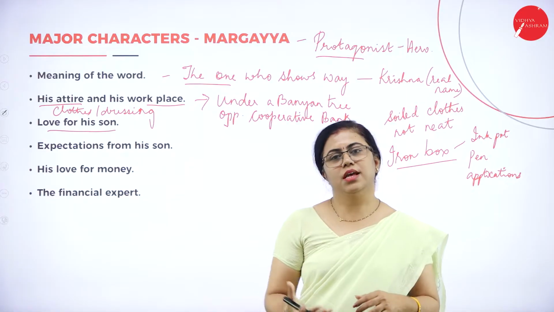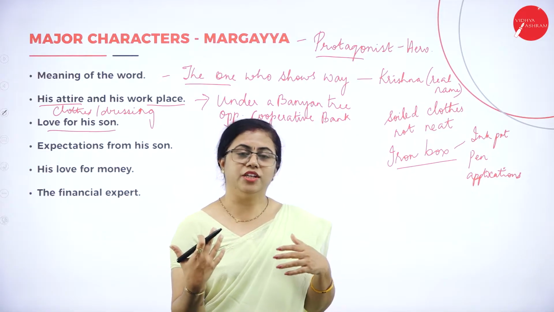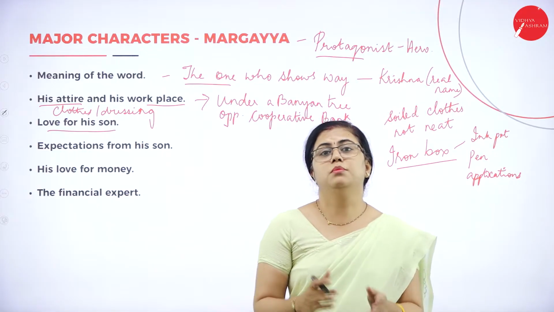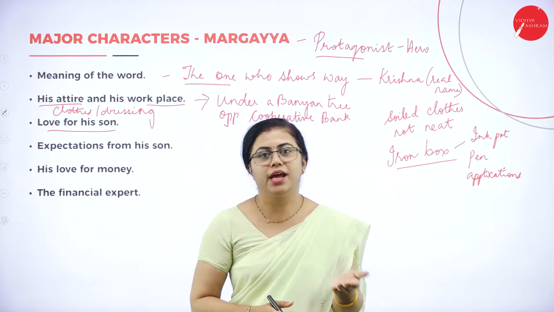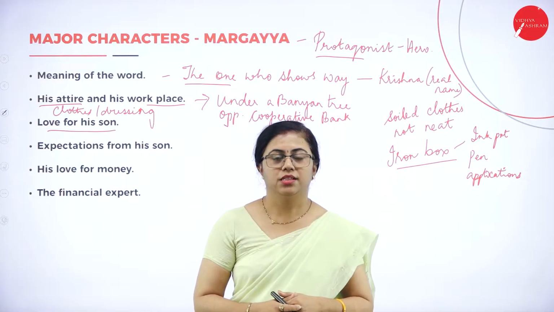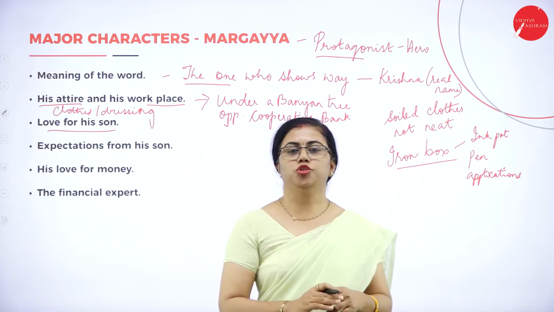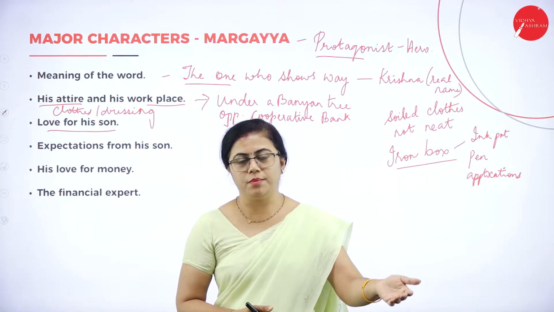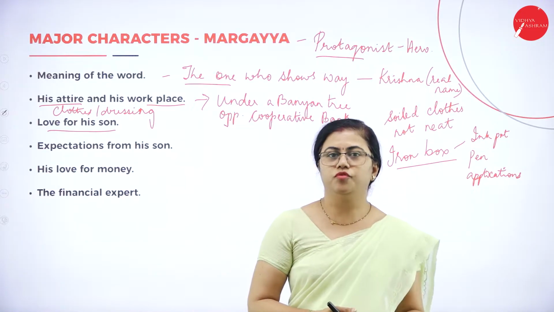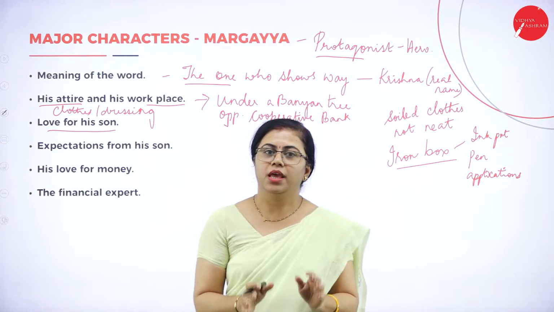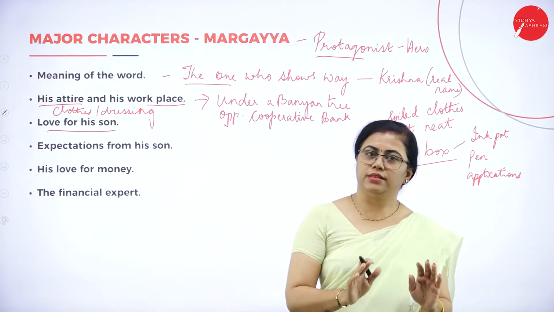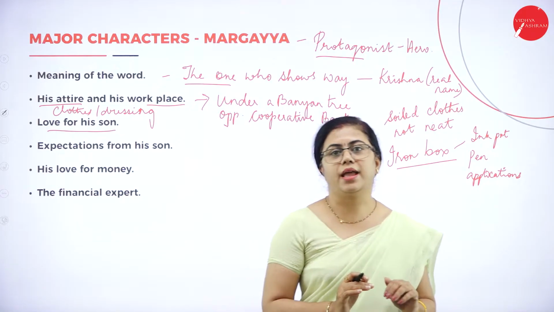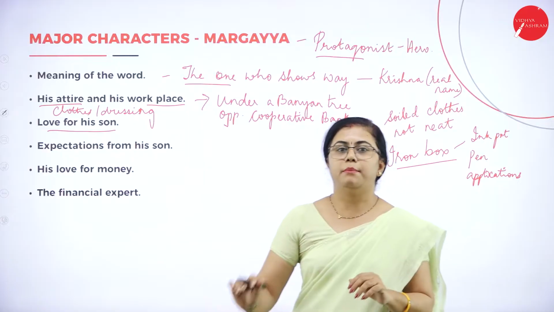There was a time when news reaches Meenakshi, the wife of Margaya, that Balu, the son of Margaya, is dead in Madras. Still, Margaya goes in search of him. Though he was pestered by his brother and wife to go, he looks for his son and finds him in a good state. Nothing has happened to his son. He is safe and secure. He brings him back, and again, he doesn't abandon him.